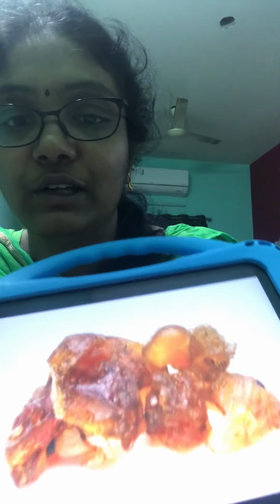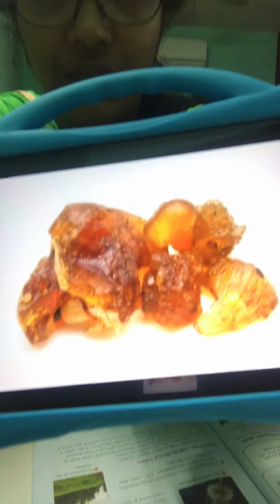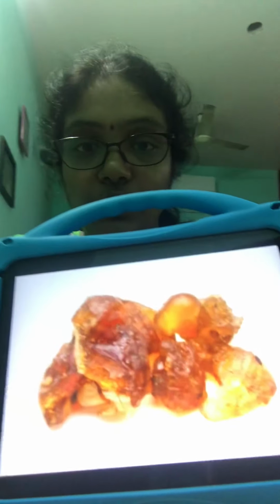The first one is Gugul. It looks like a kind of gum. Gugul is known to cure heart problems. They make it into a powder and they use it in Ayurvedic preparations to cure heart problems.